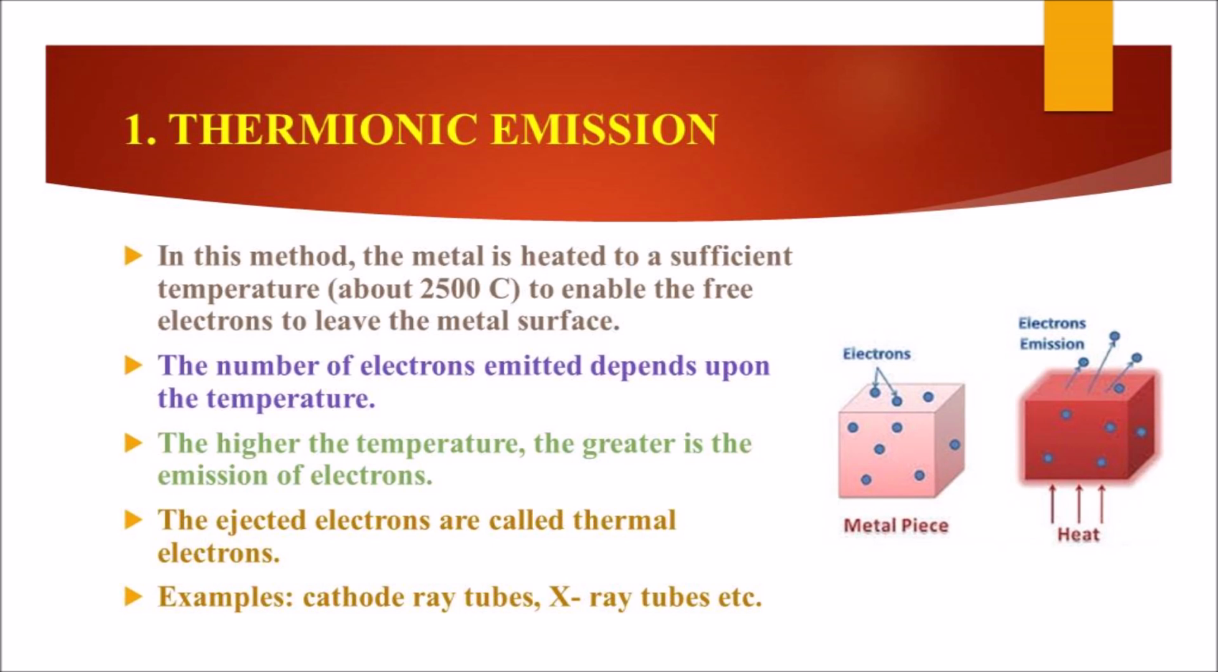In this method, the metal is heated to a sufficient temperature, about 2500 degrees Celsius, to enable the free electrons to leave the metal surface. The number of electrons emitted depends on the temperature. The higher the temperature, the greater is the emission of electrons. The ejected electrons are called thermal electrons. And the examples are cathode ray tubes, X-ray tubes, electron microscopes, etc.